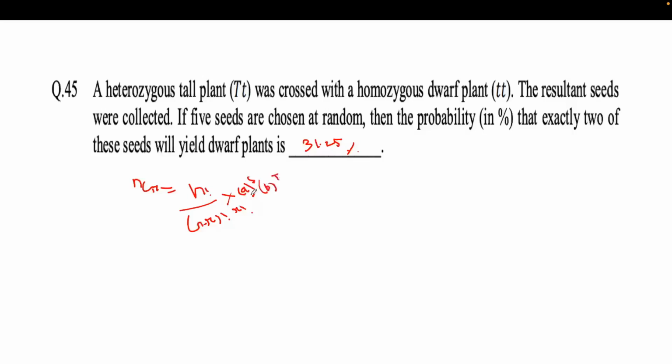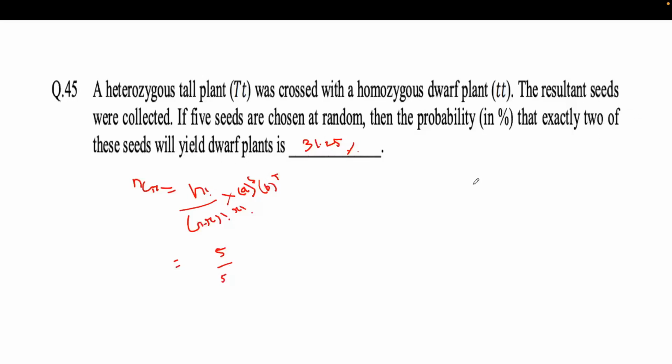Okay, so n factorial is the event, how many times it should occur. Total number of seeds is 5. And r is the probability you need, so that is 5 minus, you need two drop plants.